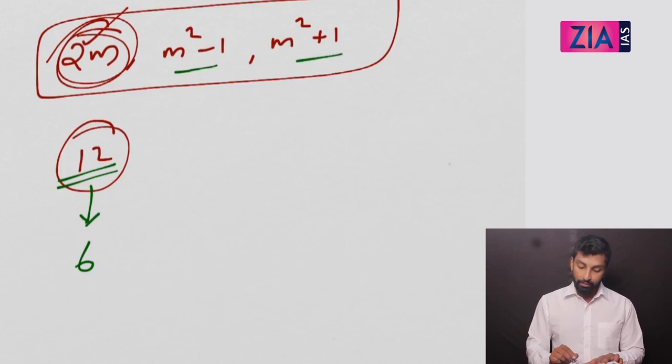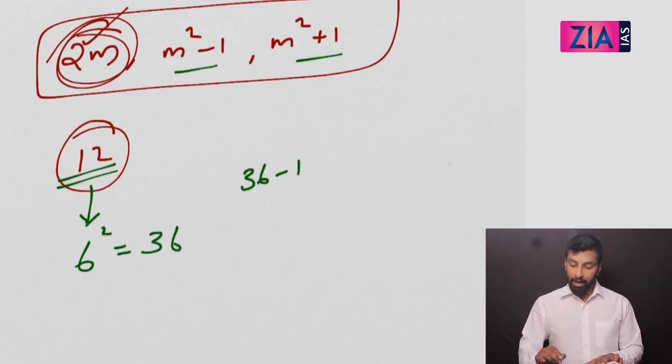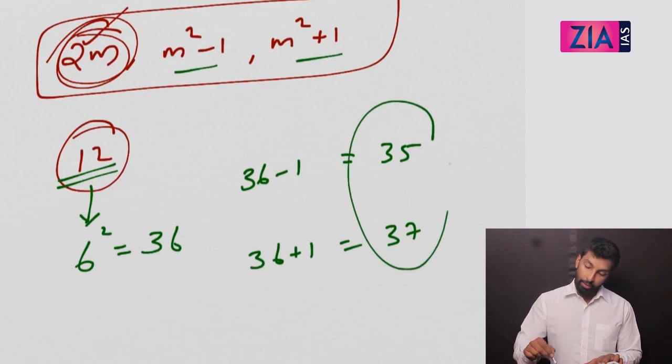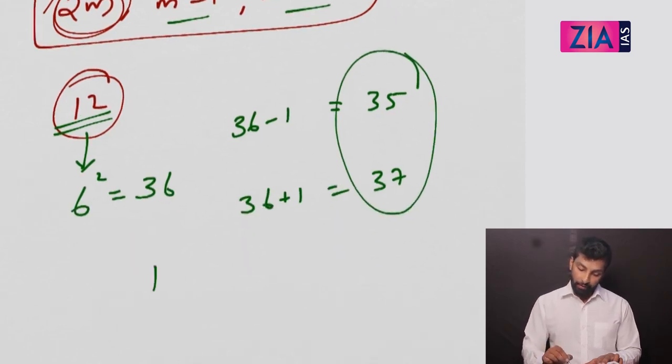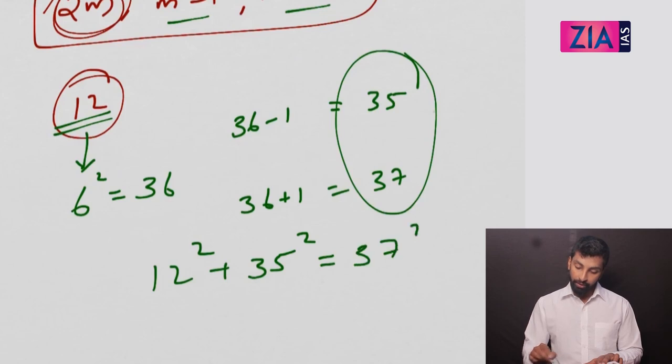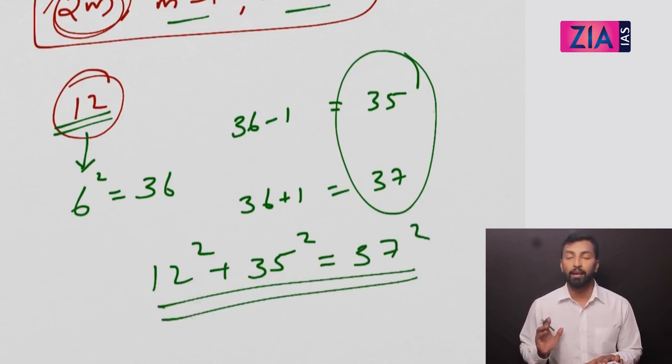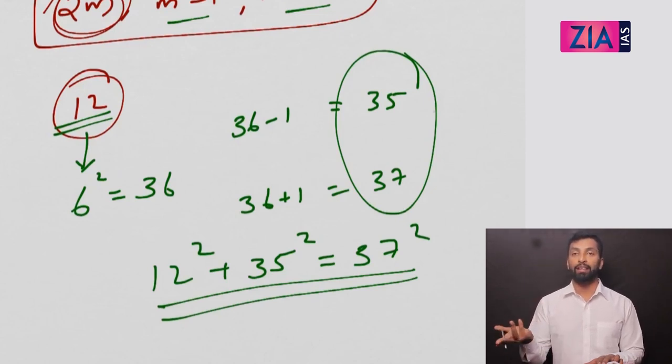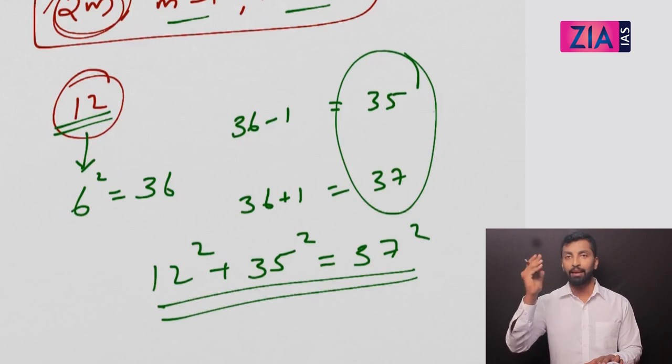Then m square is, what do you need to find out? 36. Then 36 minus 1 and 36 plus 1, so this is 35 and this is 37. Okay, so what is the Pythagorean triplet? 12 square plus 35 square is equal to 37 square. I hope this is clear for all of you. So for any right angle triangle, if one side is given, whether it is odd or even, you can find the other two sides without knowing any single angle.